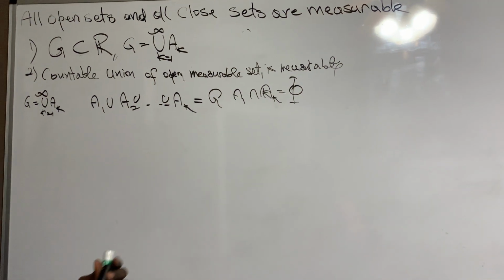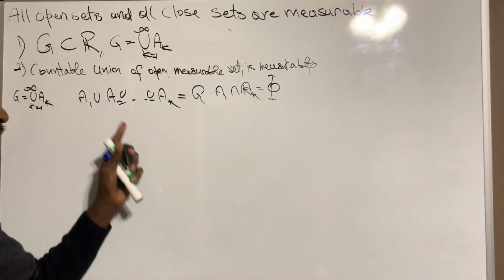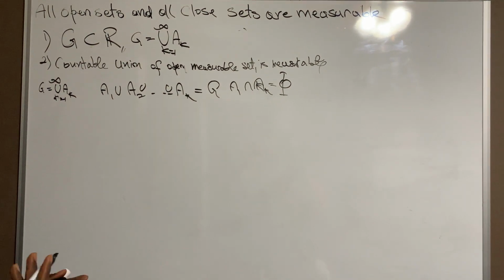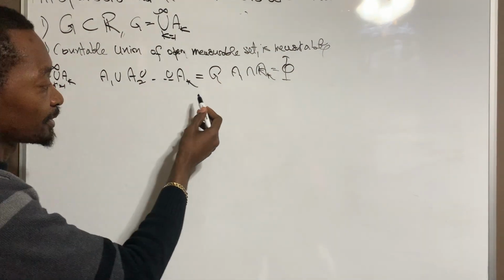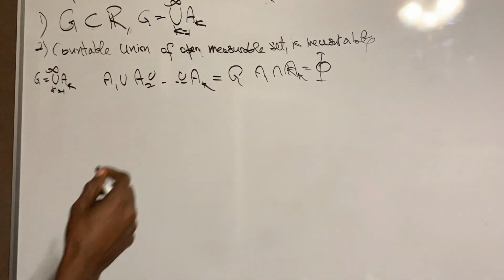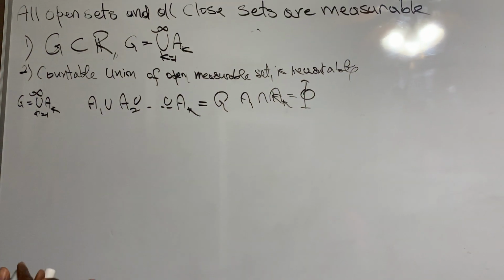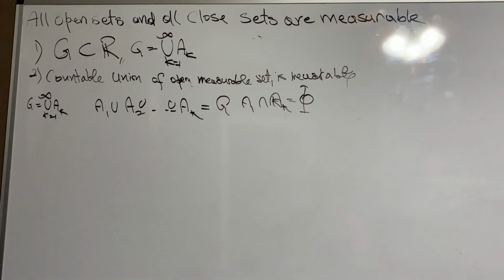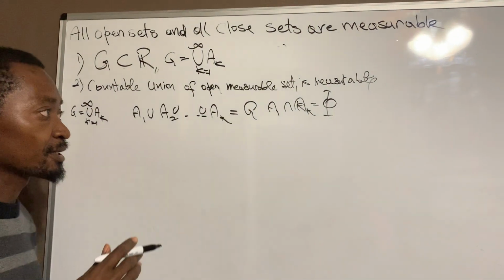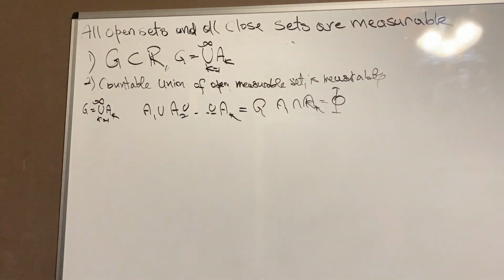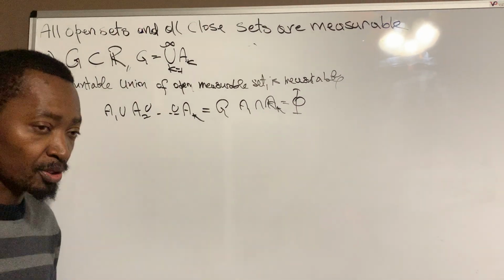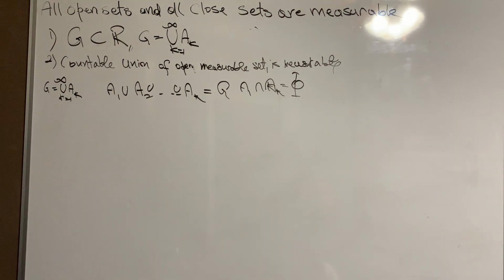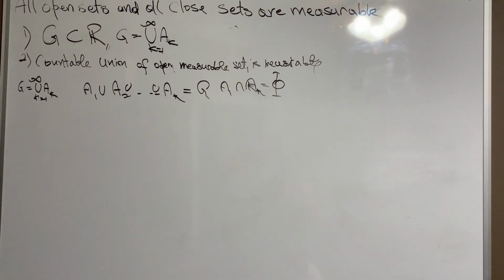And we know there is one property that can cover that: a set partition. Inside a partition, if three sets are in a partition, the union of those three sets is the same as the superset, and the intersection of those three sets is the empty set. And how can we build a partition? The best way is through an equivalence relation.